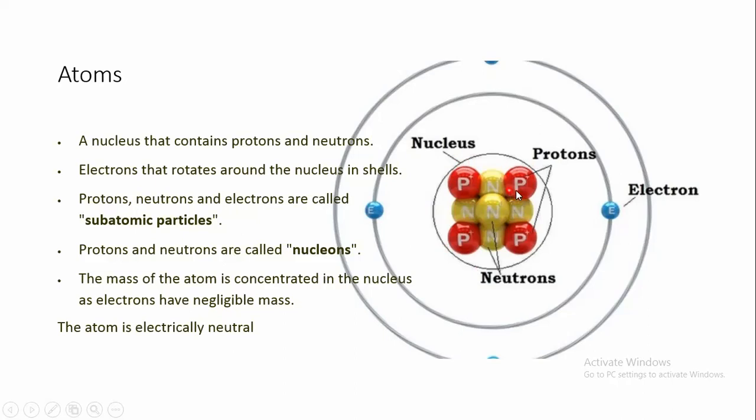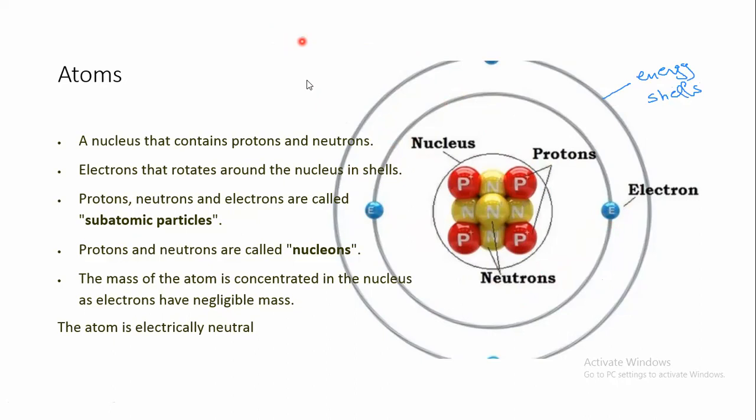And outside the nucleus, we have what we call the energy shells. Energy shells are not definite path routes at which they are present, like our roads, for example, no. They are only imaginary paths at which electrons are rotating around the nucleus.